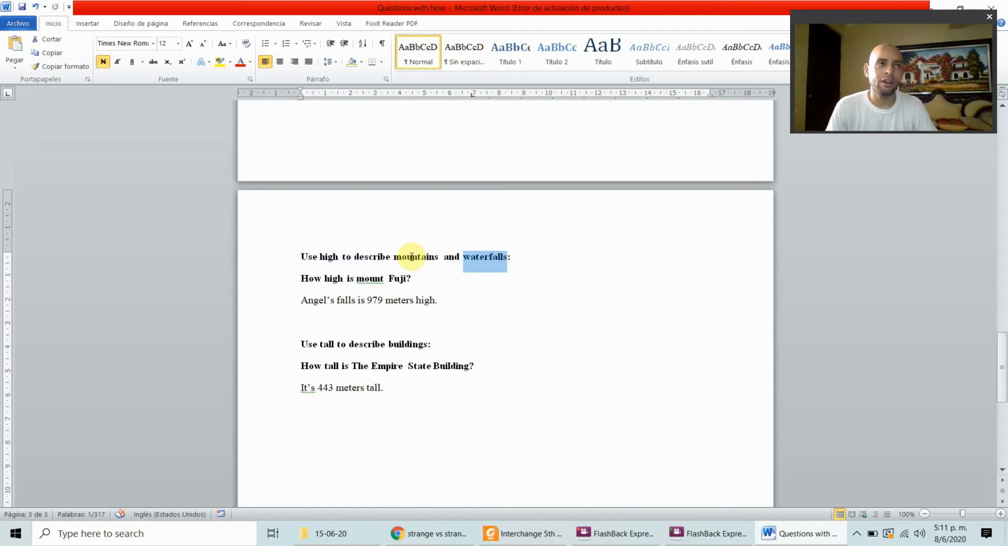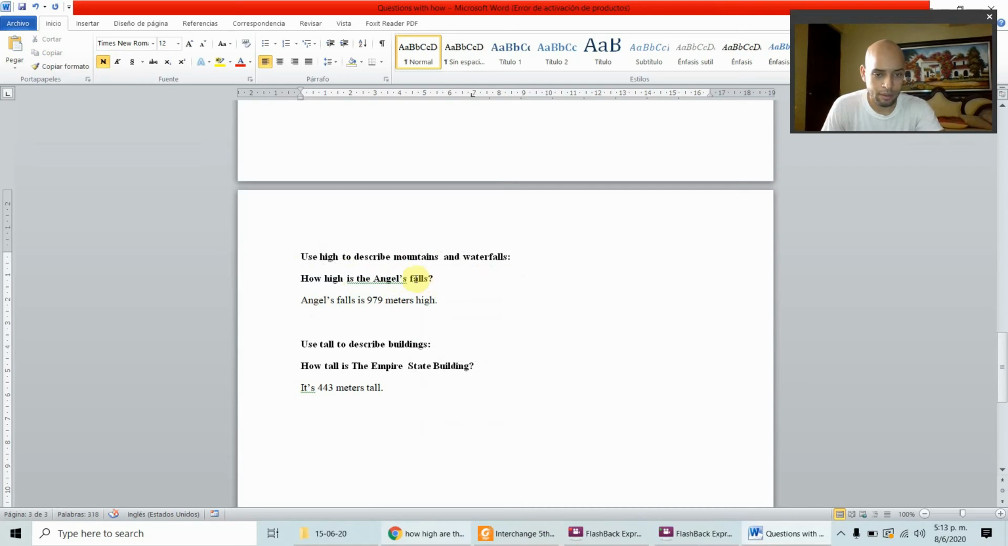Waterfalls are when a river comes down from a mountain, and it goes like this. The river does this. That's a waterfall. I'm going to show that in class. So how high is Mount Fuji? This is better. How high is the Angel Falls?